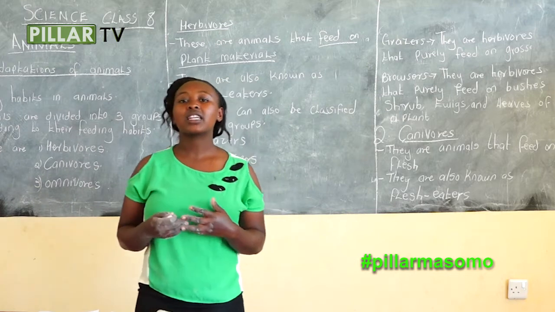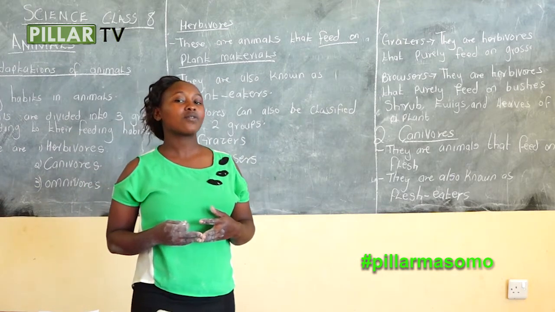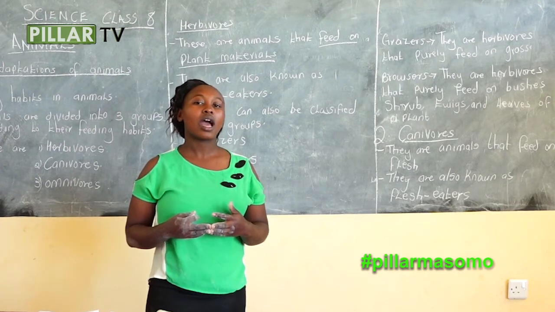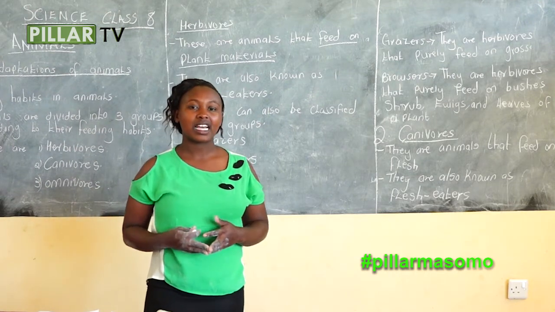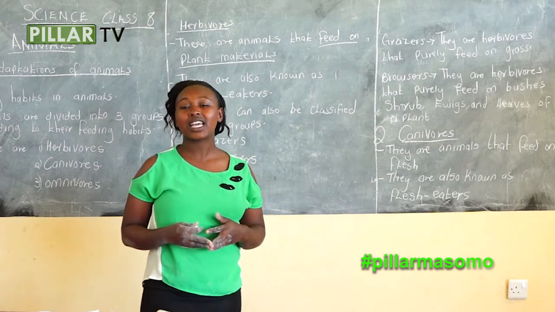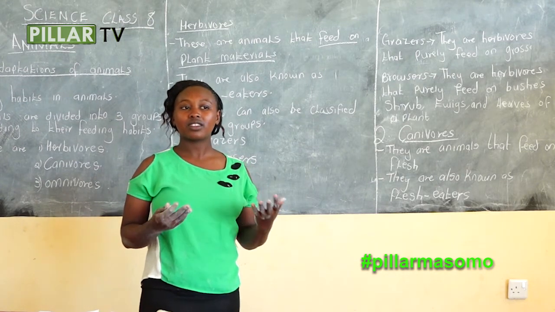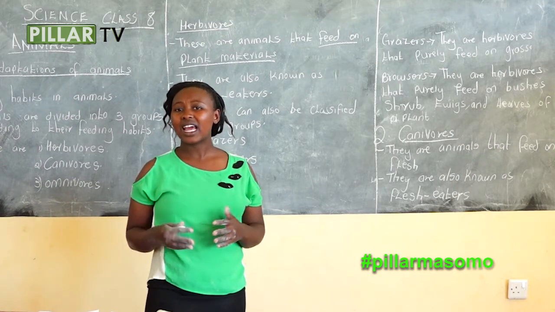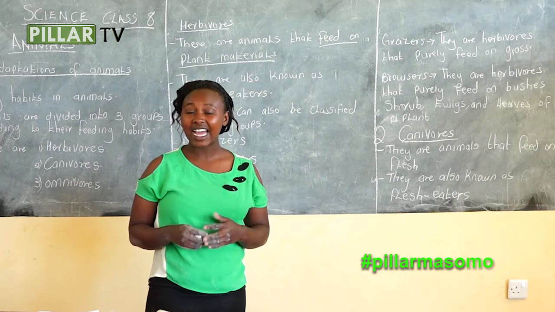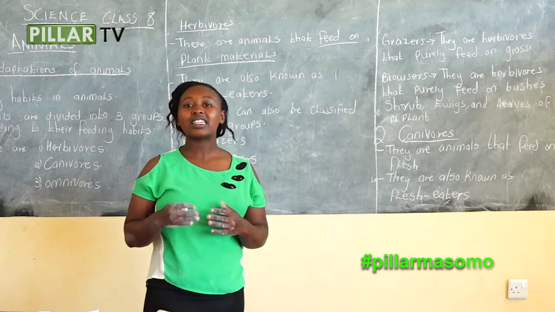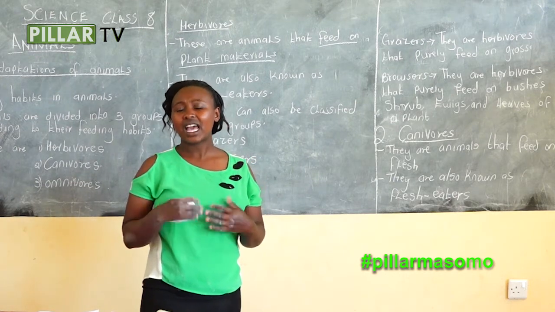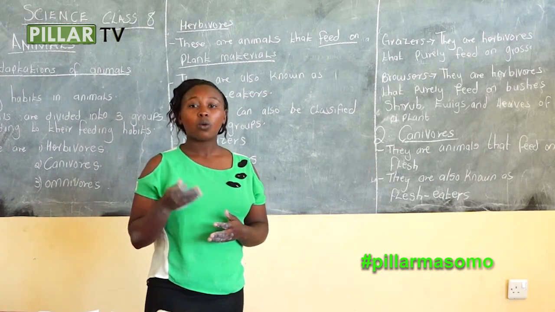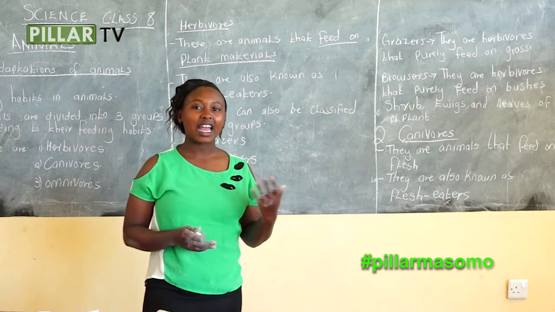Herbivorous are animals that feed on plant materials, also known as plant eaters, and examples are sheep, cow, and goat. Under herbivorous, we have said that they can be classified under various groups, one being ruminant and non-ruminant.